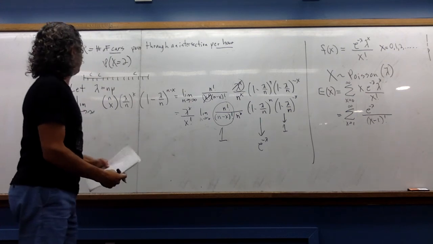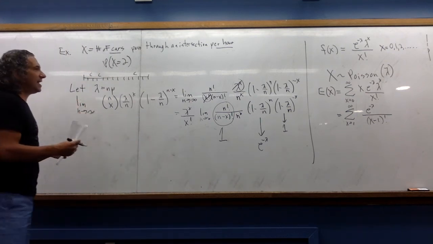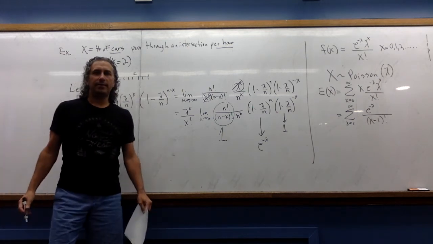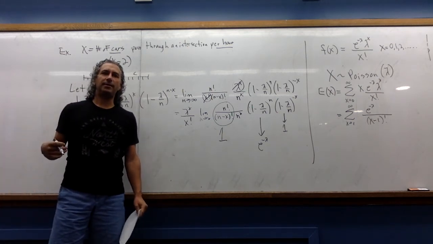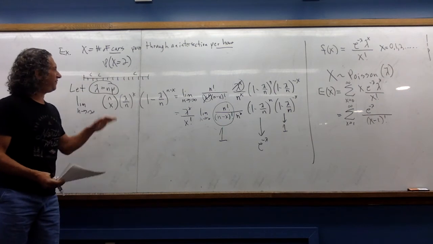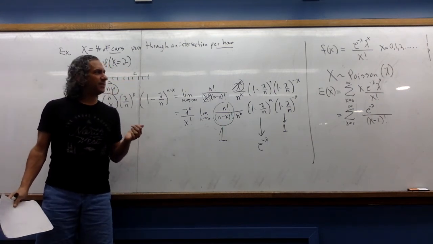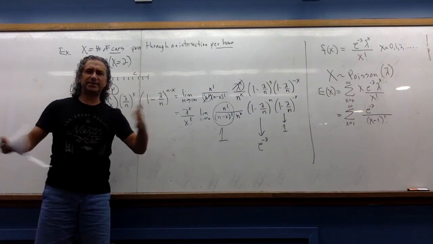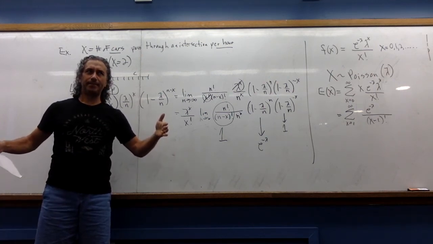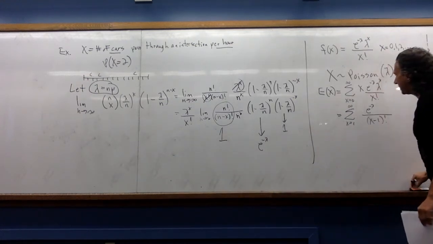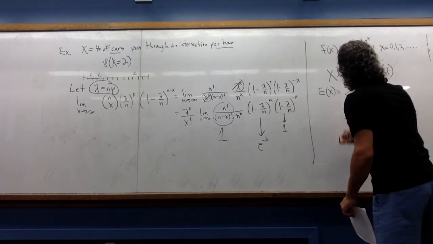Well, let's go back to our derivation. I let this lambda equal n times p. That was the mean of the binomial. Well, if we have more and more subintervals, don't we think that the mean should still stay the same? Yeah, I would think it would. So I'm going to guess that the expected value is lambda.